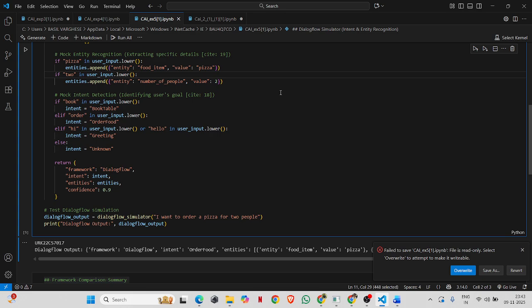Otherwise, the intent is unknown. This is how real Dialogflow models classify user queries into different categories based on training data. Then returning the response. Finally, the response returns a simulated Dialogflow-like JSON output, which includes framework name, intent, entities, confidence score, and extras.